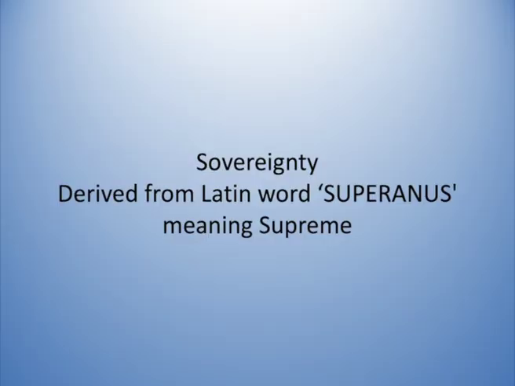In fact, the word sovereignty is derived from a Latin word superinus. Superinus means supreme. State is supreme. In a society, there may be so many organizations, but among them the state is supreme. So, state cannot be challenged. State cannot be questioned. State has highest authority. So, the highest authority and the highest power of the state is called as the sovereignty.